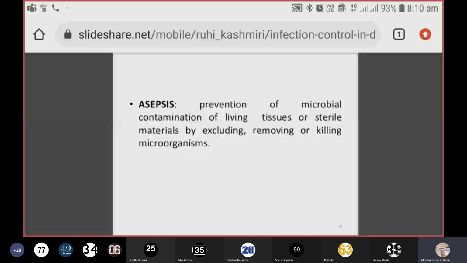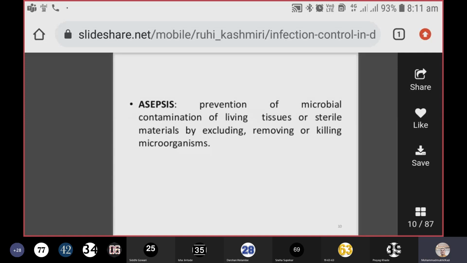Asepsis, again, one of the important terms. It's the prevention of microbial contamination of living tissues or sterile material by excluding, removing, or killing microorganisms. So asepsis is a task where you are performing any procedure on your patient without contaminating the procedure or the wound, whatever you are taking care of for that patient.